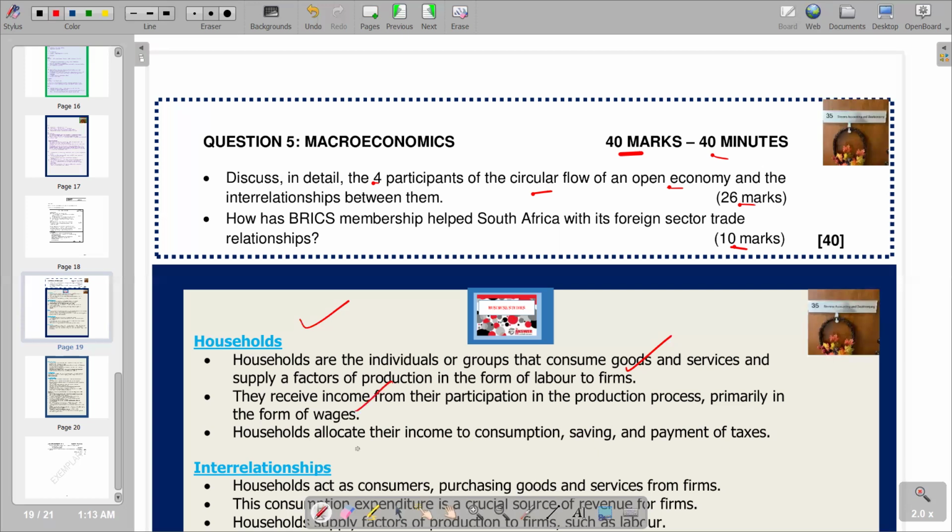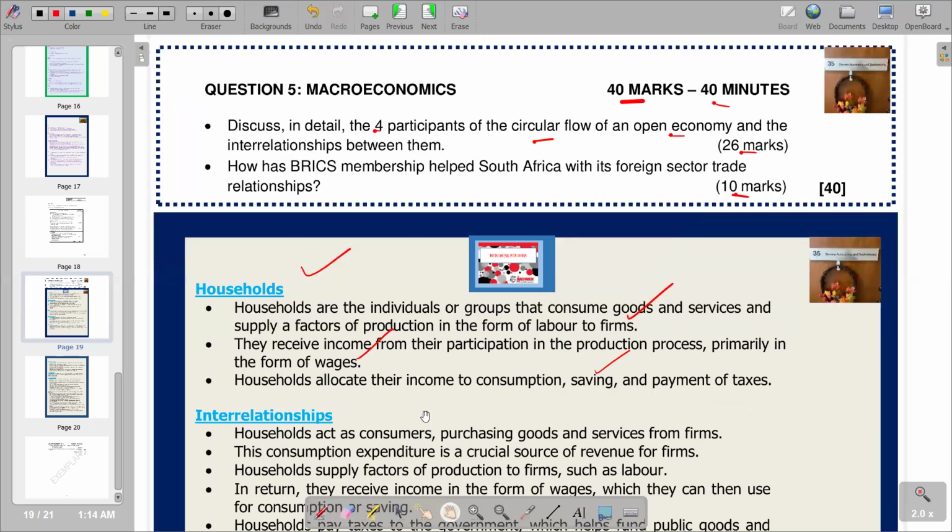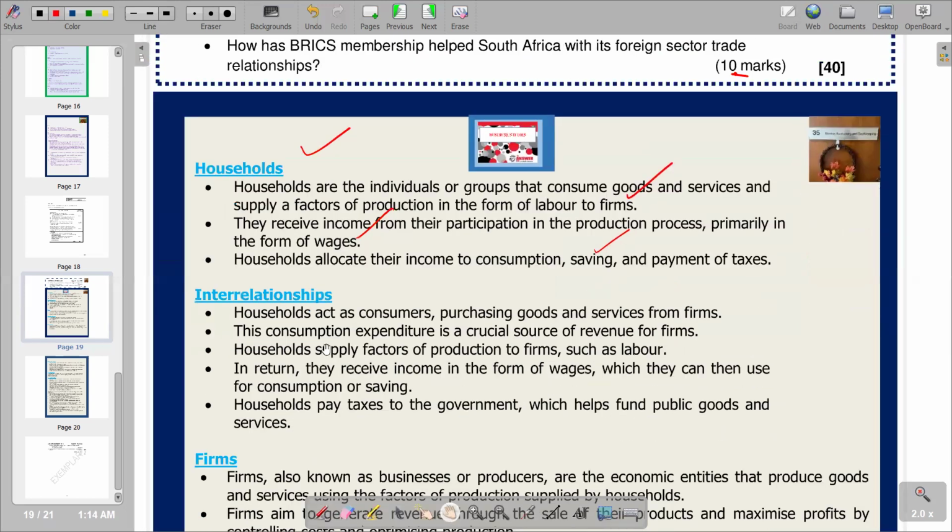And the last point: households allocate their income to consumption, saving, and payment of taxes. So the households allocate the income to consumption, saving, and payment of taxes. This is just in the form of a summary. So when we go to interrelationship now, we are saying how it is connected to the other participants that we have in the circular flow.